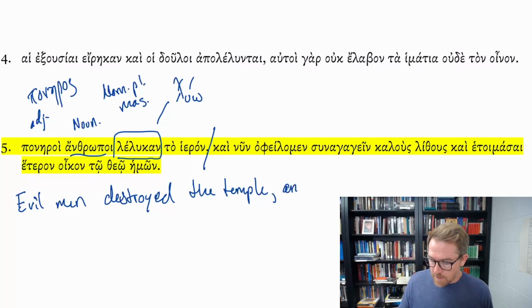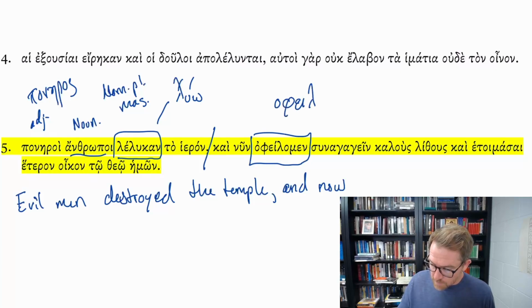and now kai nyn, verb opheilomen, from opheilō, we should, we ought.